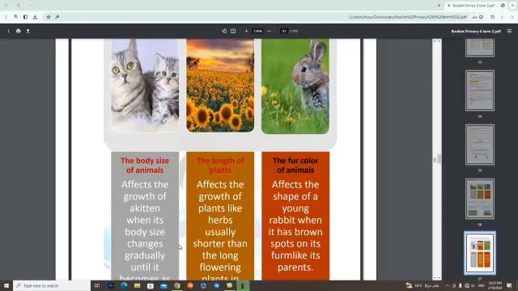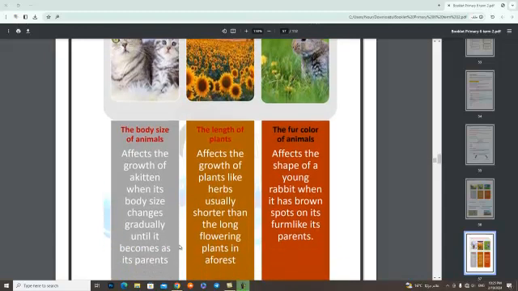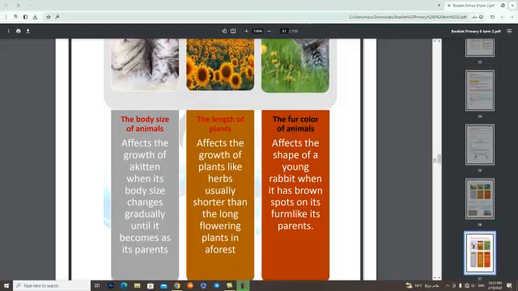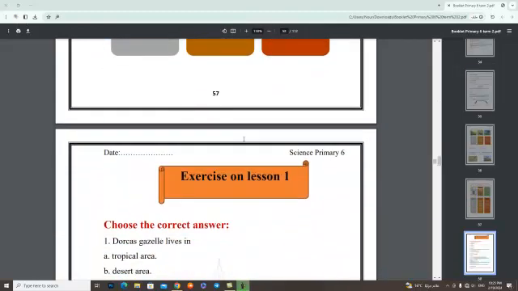Number 1, the body size of animals affects the growth of a kitten when its body size changes gradually until it becomes as its parents. Number 2, the length of plants affects the growth of plants like herbs, usually shorter than the long flowering plants in a forest. Number 3, the fur color of animals affects the shape of a young rabbit when it has brown spots on its fur like its parents.